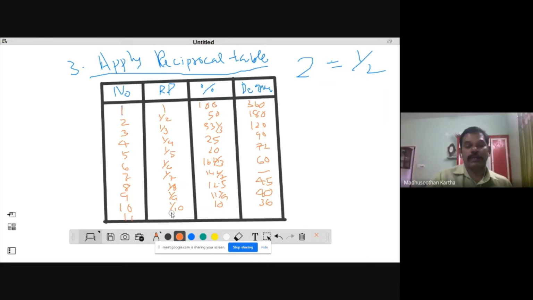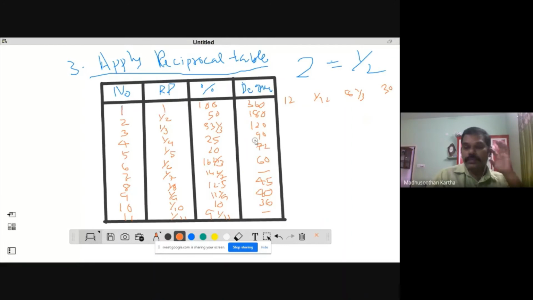And the next is 11, 1 by 11, and this is equal to 9 and 1 by 11 percentage, and it's very difficult to convert into degree because 360 divided by 11 you may get some difficult figures. And similarly you can write 12. 12 is the number, reciprocal is 1 by 12, percentage is equal to 8 and 1 by 3 percentage. And 360 divided by 12 is equal to 30 degree.